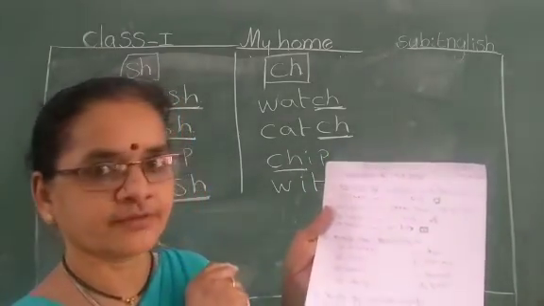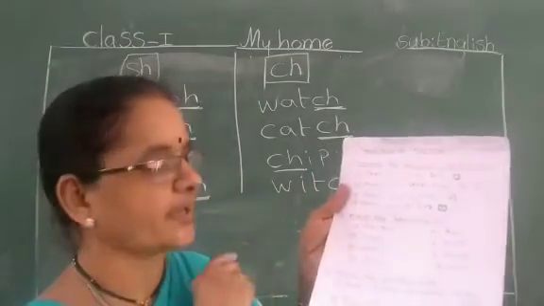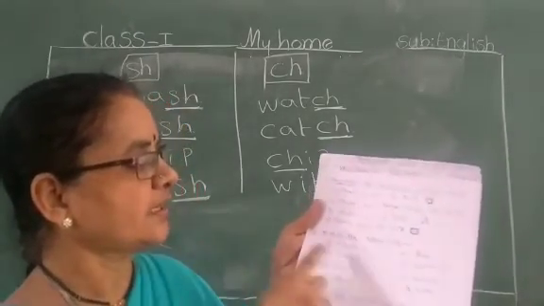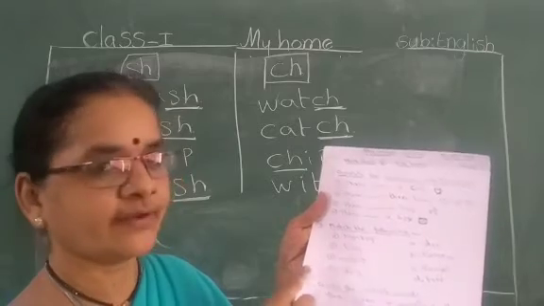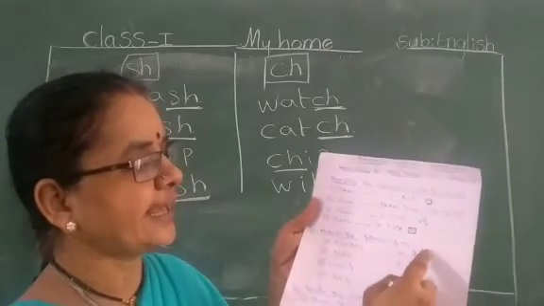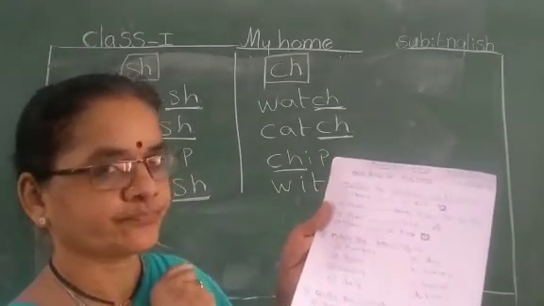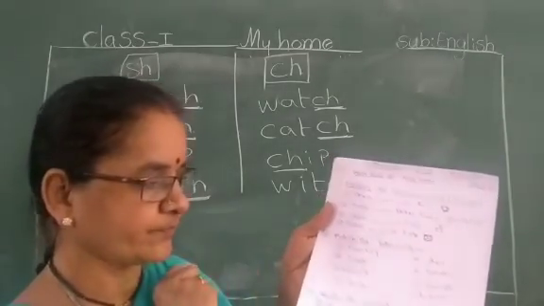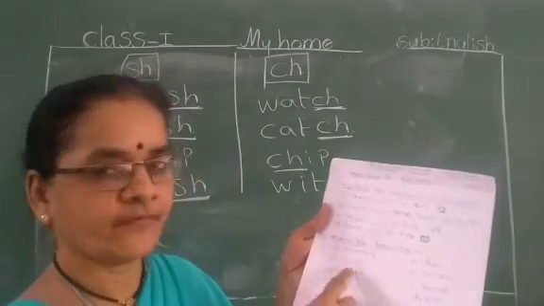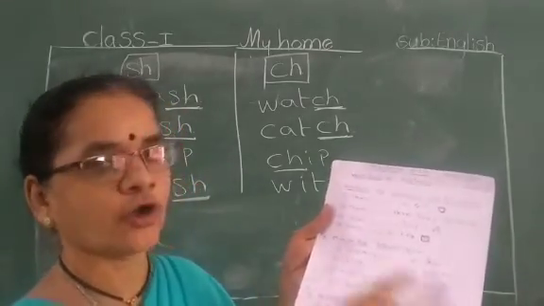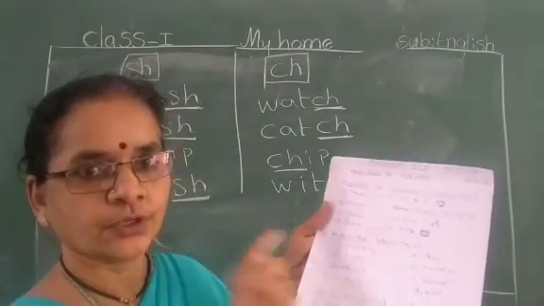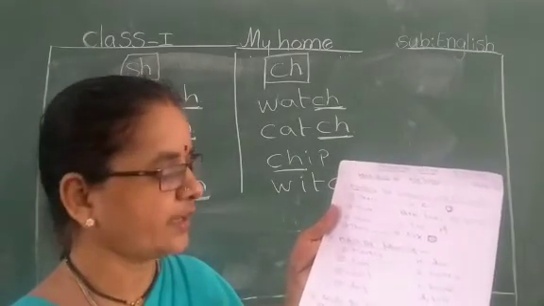Match the following. Here I gave match the following. Monkey, lion, rabbit, dog. Den, burrow, kennel, tree. Monkey, where will it live? Lion, where will it be? Rabbit, where will it be? Dog, house. You match it properly. Okay.